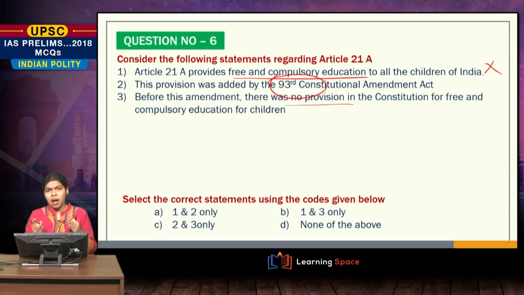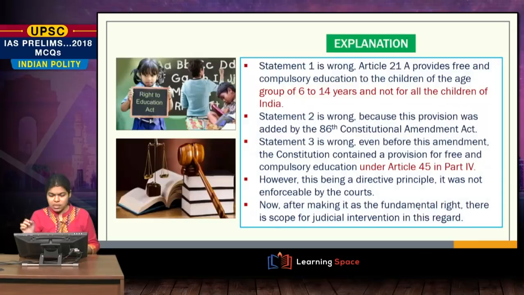Do not fall into a trap under this kind of words. So again, this is a wrong statement. The answer is none of the above. Statement 1 is wrong because it does not give education for all the children of India, but only to the age group of 6 to 14 years. This may look very familiar, but at the time of the examination, you may go wrong even in this very simple answer. Then comes your second statement.